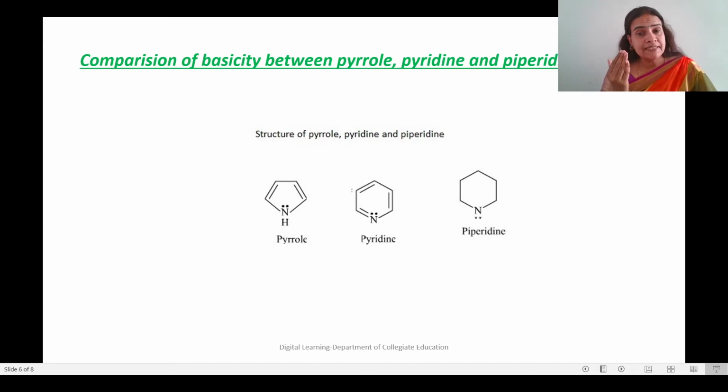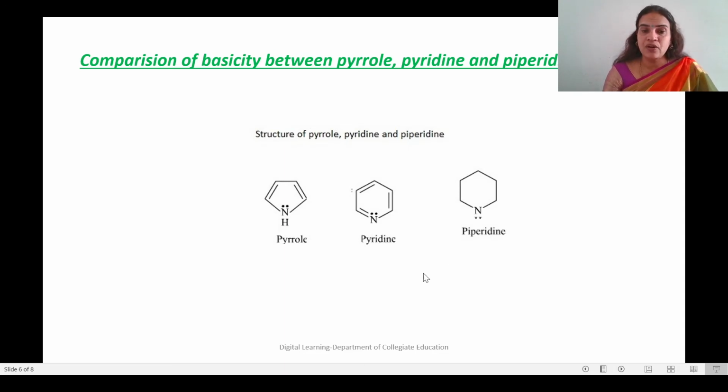When we compare the basicity of 2 molecules, we compare which compound has more tendency to donate the lone pair of electrons. The nitrogen atom having more tendency to donate its lone pair of electrons makes that molecule more basic. Now we will compare.